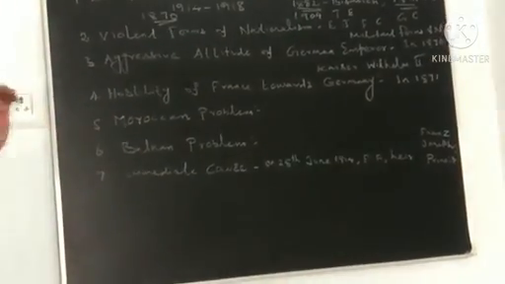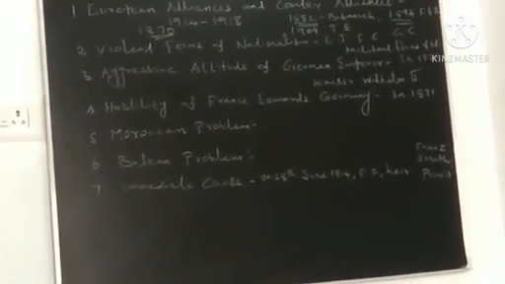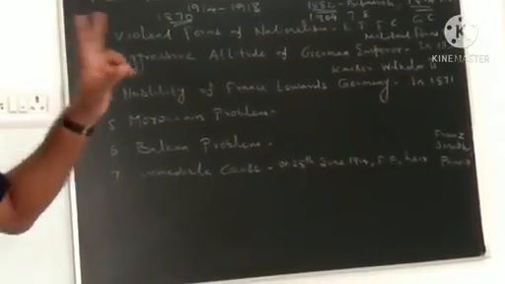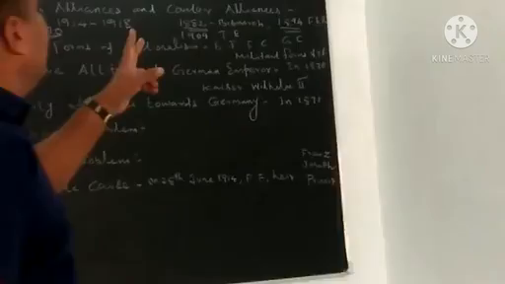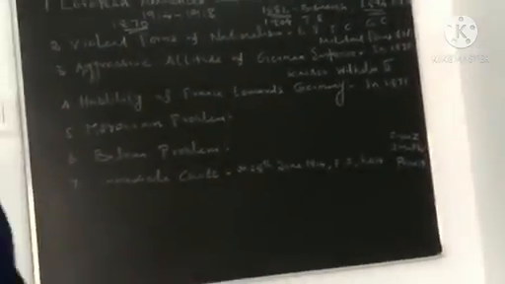The Triple Entente was formed by France, Russia and Britain.